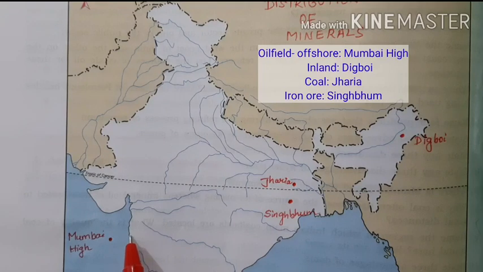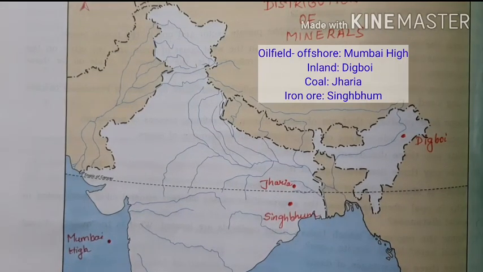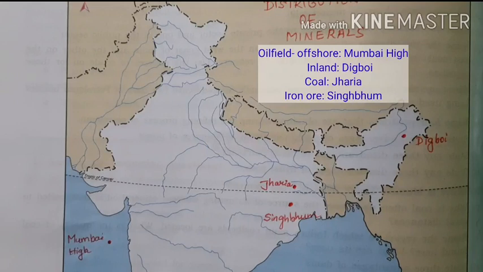So this is the Mumbai region, and from there 1 or 1.5 centimeter away from the coastline you have to mark a dot to show the Mumbai High offshore oil mining area. So if asked for the Mumbai High offshore oil field, don't forget its location is in the Arabian Sea.